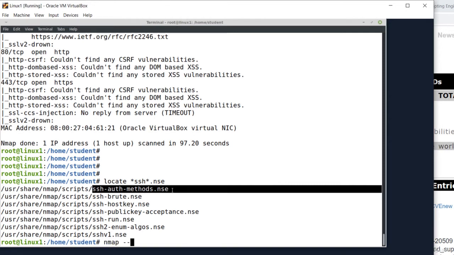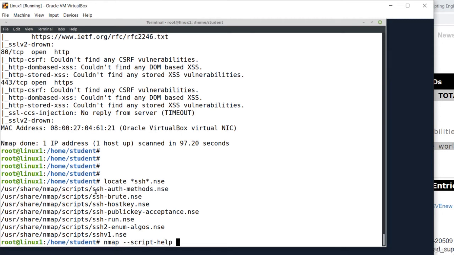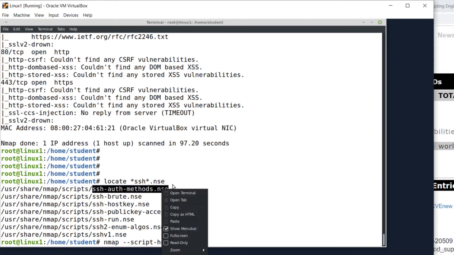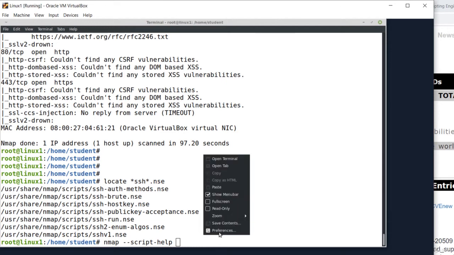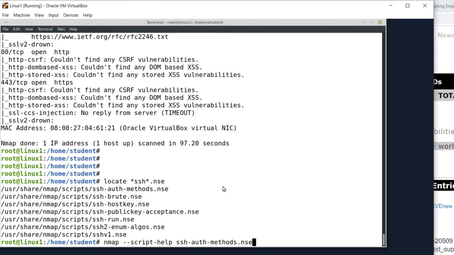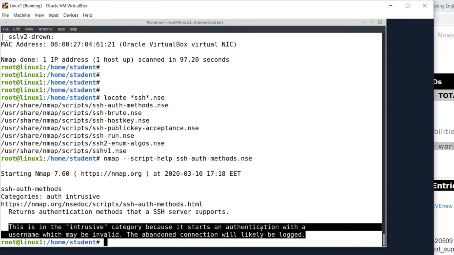And now let's see the help of this one. nmap --script-help and the name of the script. And we see the help of the script. As a last example of this lecture, let's launch a brute force attack on an FTP server.